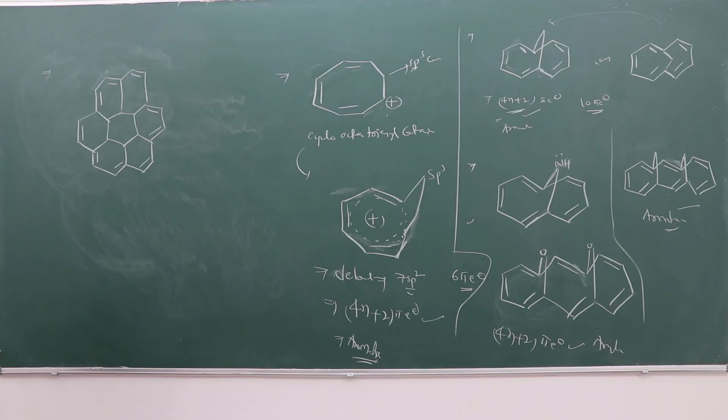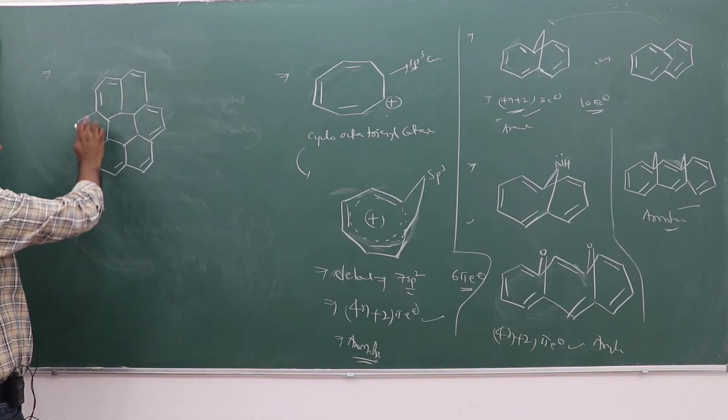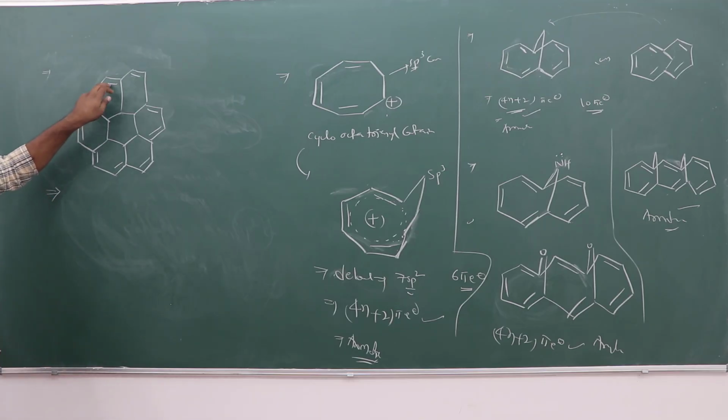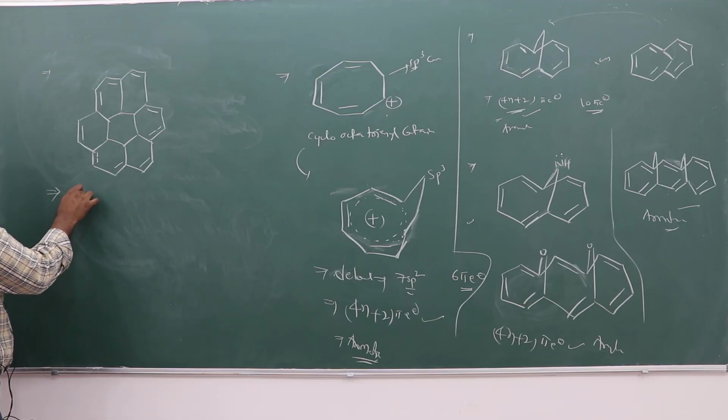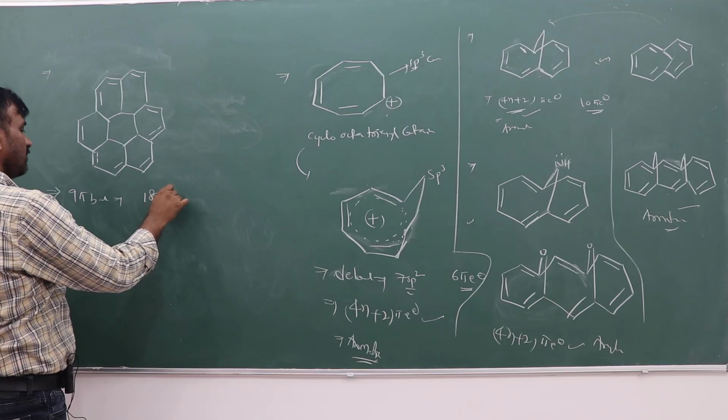Due to homoaromaticity, with respect to this position, another sp3, another sp3, all may be arranged out of the plane. There are 6 sp3 carbons arranged out of the plane with respect to the 6 rings, and continuous delocalization will be there. The number of pi bonds: 1, 2, 3, 4, 5, 6, 7, 8, 9 pi bonds, which is 18 pi electrons.